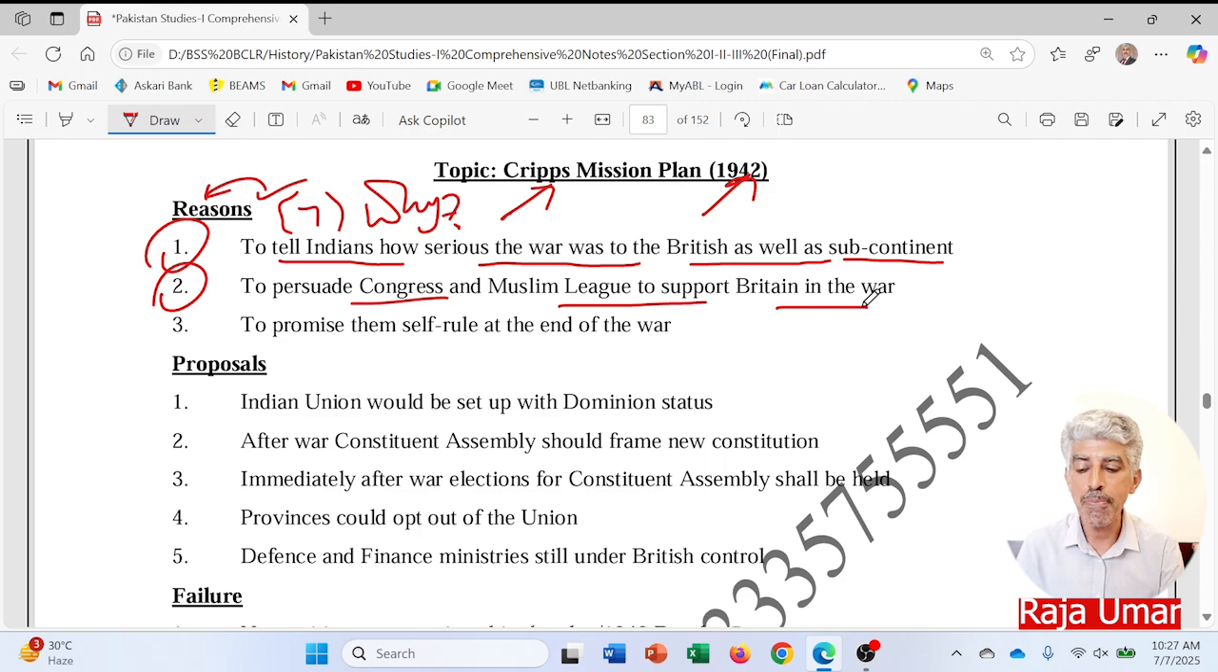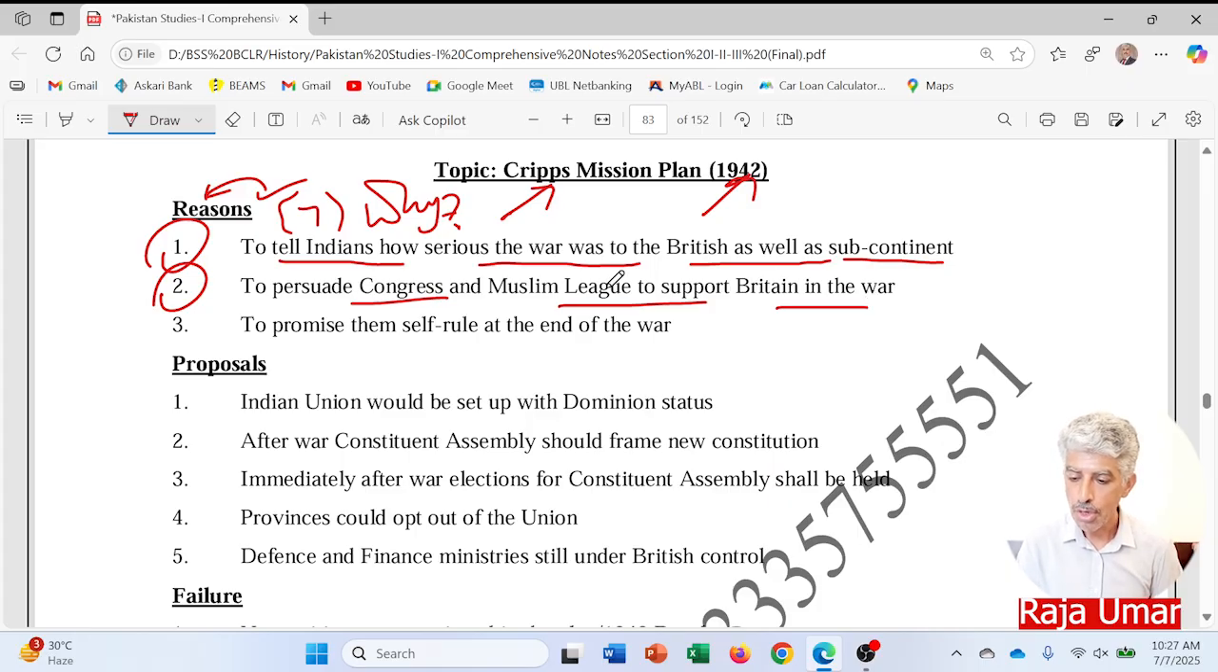But whatever proposals they were presenting, they presented all those things with the slogan, the phrase, "after the war." So they wanted the support of the Indians right now in 1942, but they wanted to give concessions to the Indians after the war. In that way, I believe this was not really acceptable. If it was a give and take situation, then it should be on the same spot. If the British wanted the support of the locals, definitely the locals should be given the concessions right there.